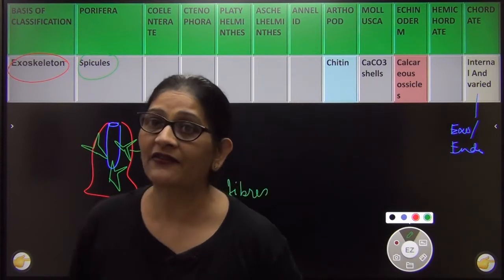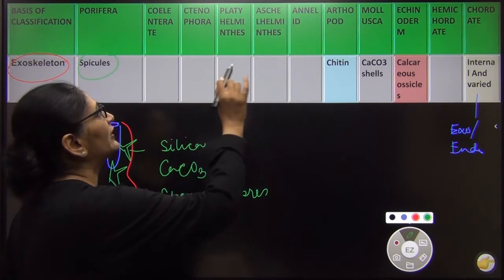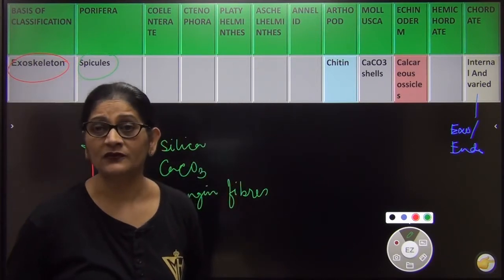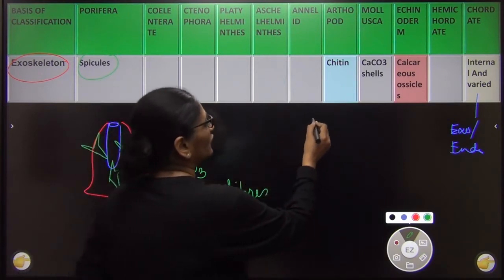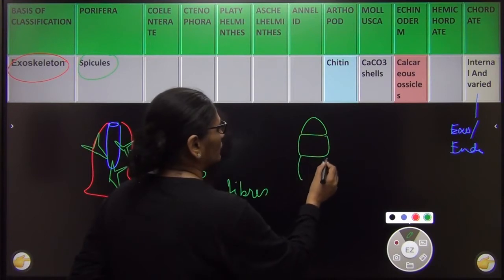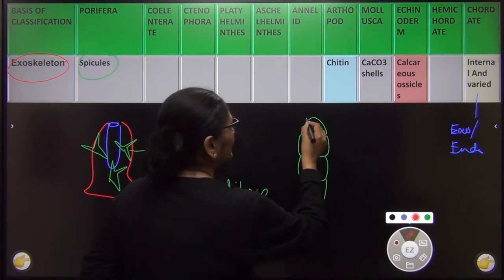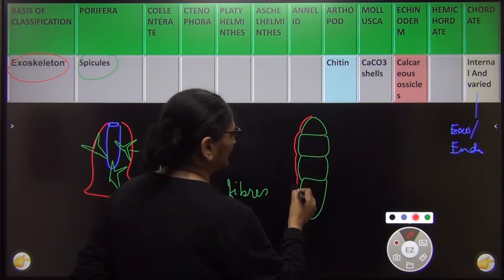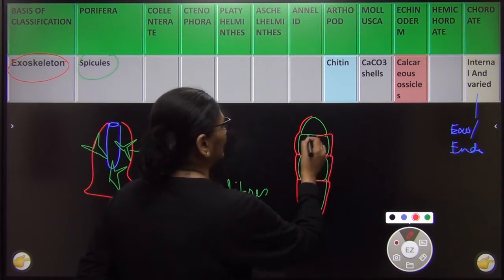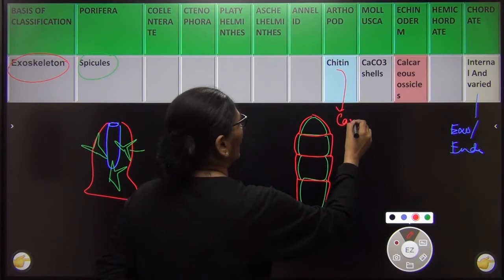Coelenterates, they do not have any exoskeleton. Ctenophora, they don't have. Platyhelminth, they don't. Aschelminth, they don't. Annelid, they don't. But arthropods, they have. Right? And what is the exoskeleton of arthropod? So let me draw a cockroach. See, I am just drawing a cockroach. You must have heard that the cockroach body is covered on the external side by an exoskeleton made up of chitin. Now what is chitin? Chitin is a type of carbohydrate.